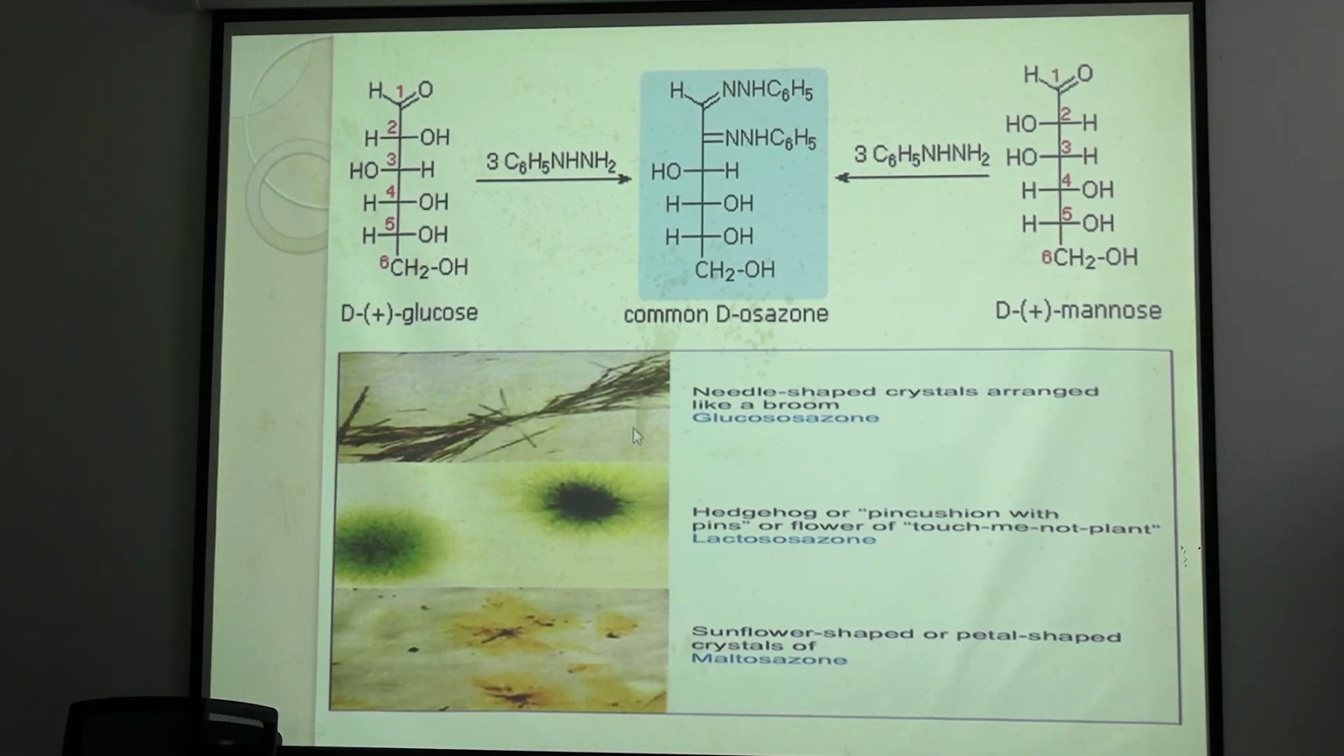They will all be needle shaped. This type of osazone will be formed in glucose, mannose and fructose. For lactose, a cotton ball or powder puff appearance will be seen in the osazone, and in the case of maltose, sunflower shaped crystals will be seen.